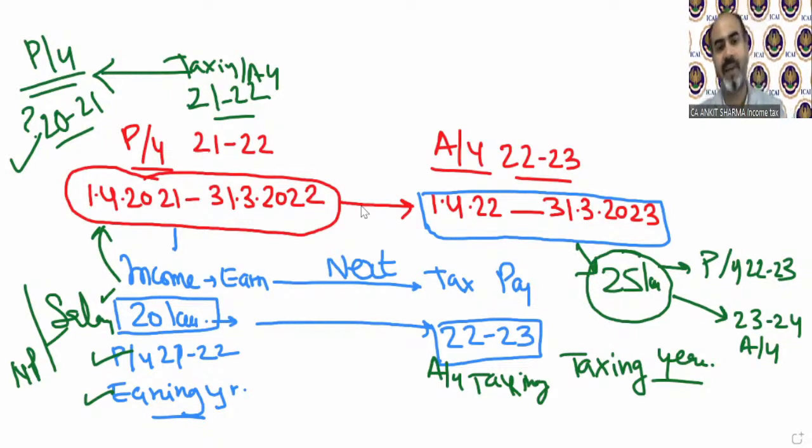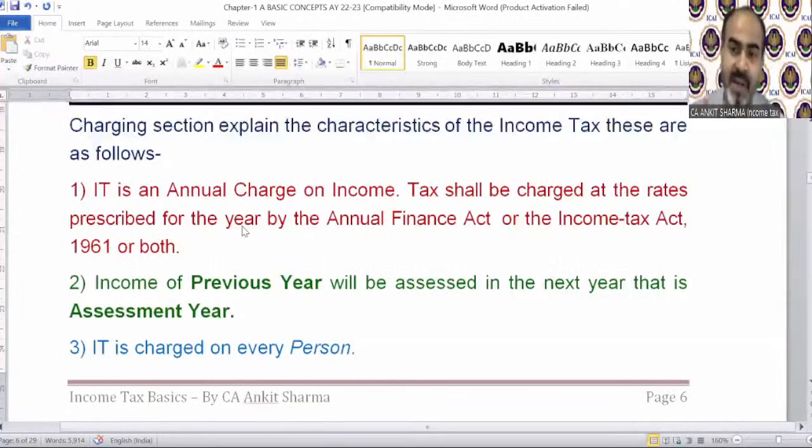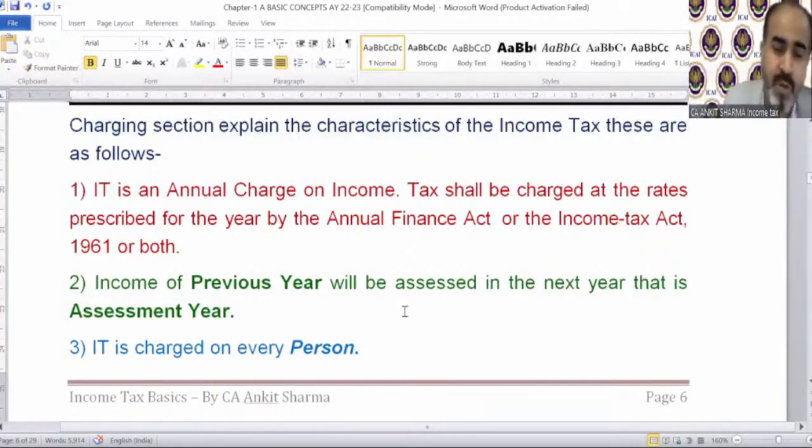So the first chapter was income, previous year and assessment year concept. We know it. Now the third one is that income tax is charged on every person. This is also very interesting. Income tax will be applicable upon you only if you are a person. So if you do not fall in the definition of person, then listen carefully, you do not need to pay tax in our country ever.